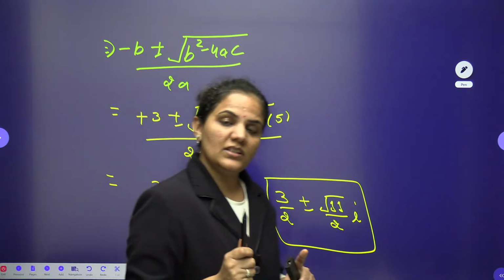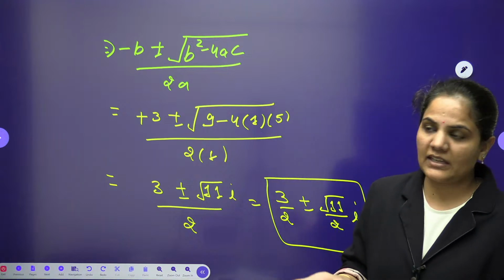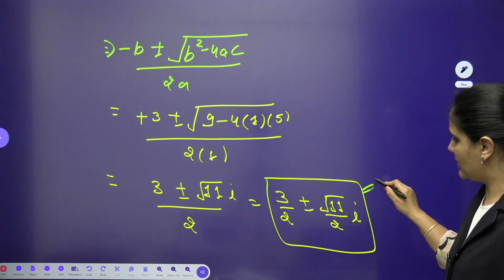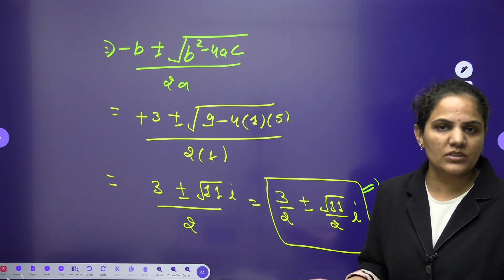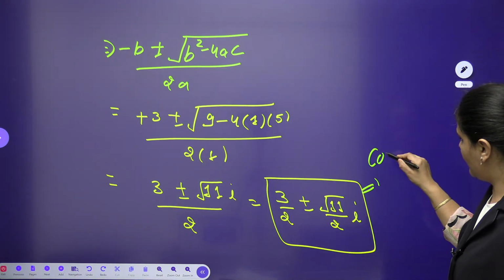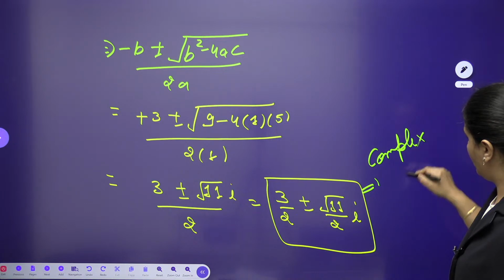And if the question is asking to find the nature of the eigenvalue, we can see the eigenvalues are complex eigenvalues we are getting here. These are not real, these are not 0. So very easily we can write down here that the eigenvalues are complex eigenvalues.